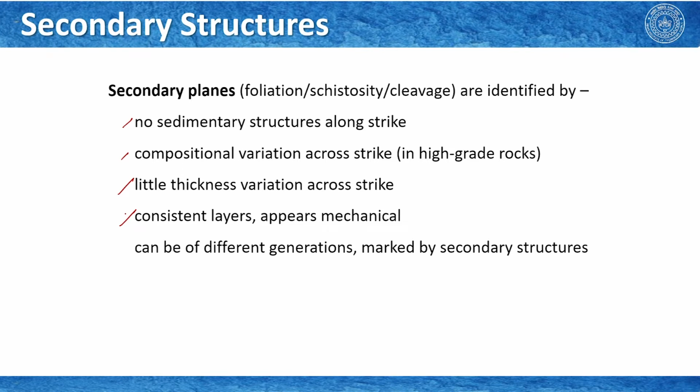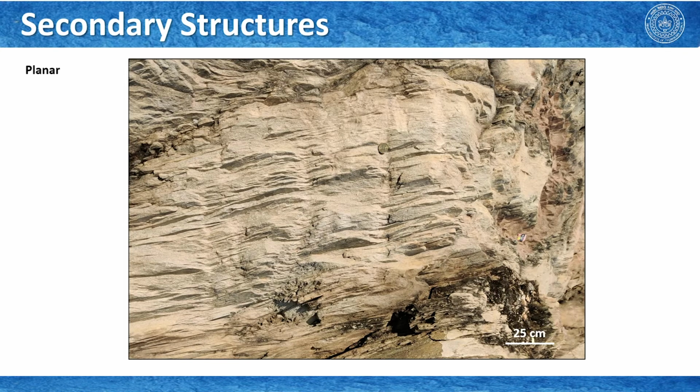Secondary planes are generally consistent layers and they appear in mechanical form like we have seen and we will see some. And what is most important, they can be of different generations and they are marked by secondary structures. We have seen this in the field and we will see this more in some of the following images. So, what we see here in this image, this is from Ferrighat, we see that these layers, the traces of the layers here and there, these are actually S1, okay?